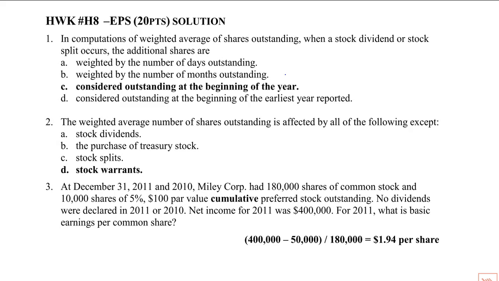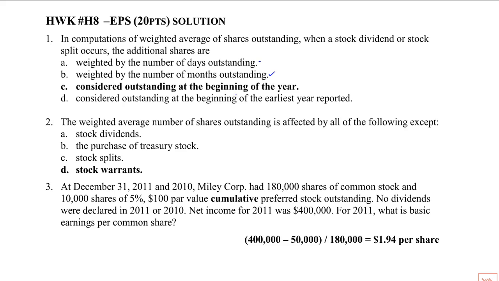In computations of weighted average shares outstanding, when a stock dividend or stock split occurs, the additional shares are weighted by the number of days outstanding. On its face, not unreasonable, but it's a little vague. Number of what days outstanding? Weighted by the number of months outstanding, well, we do know that we've been using monthly weighting.